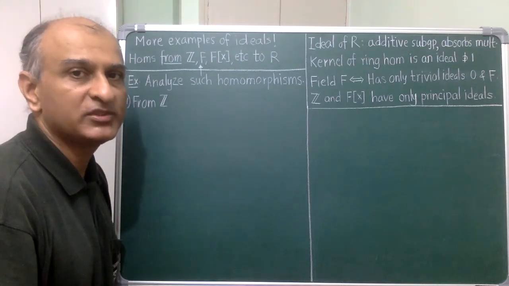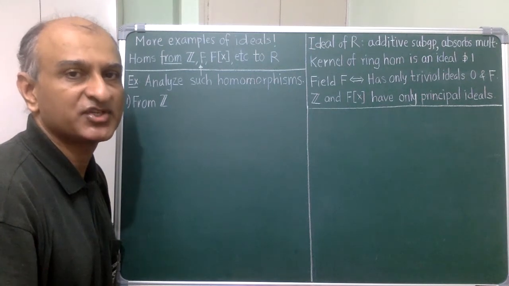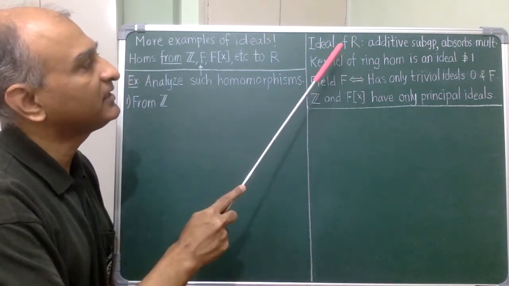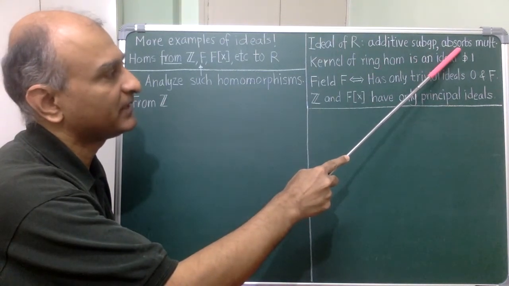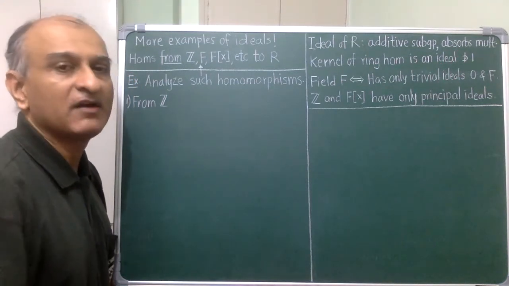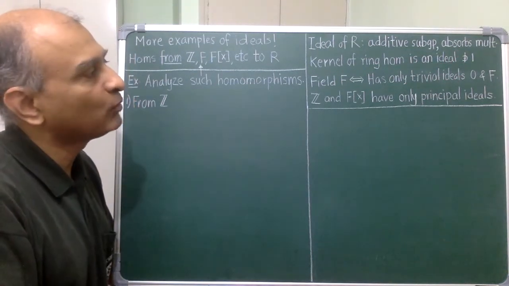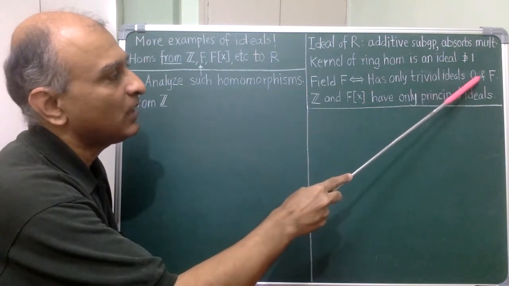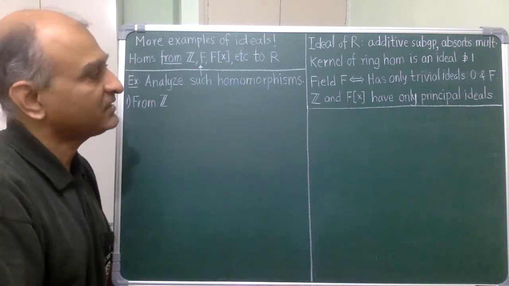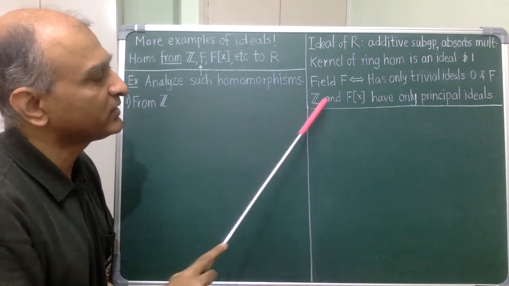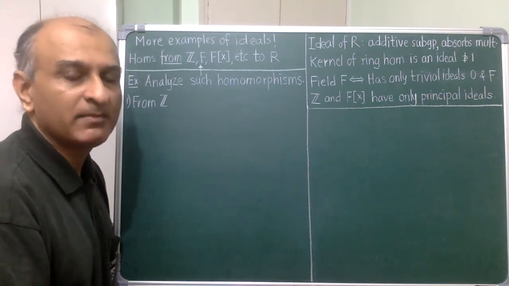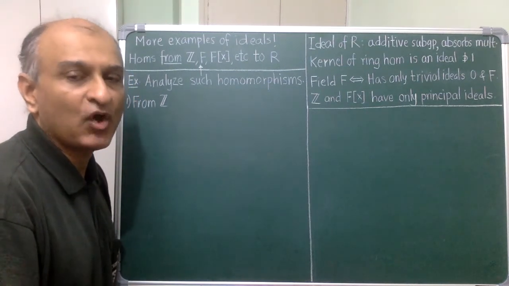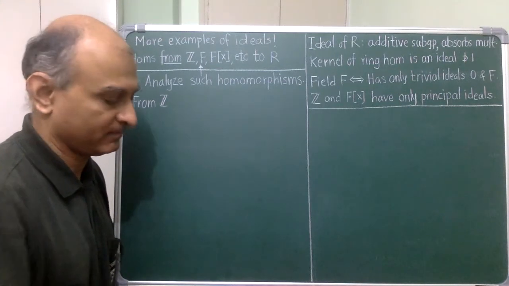We now have enough tools to introduce several interesting examples of ideals and to start asking interesting questions about them. Remember that an ideal of a ring is an additive subgroup that acts as a black hole for multiplication. We also saw that a field is characterized by having only the trivial ideals 0 and the entire ring. Next, every ideal of these two rings is principal because of division with remainder. Remember, a principal ideal means the set of all multiples of a given element.